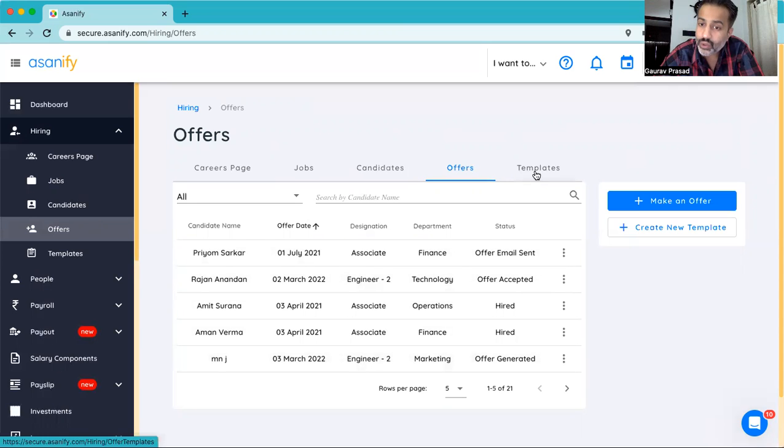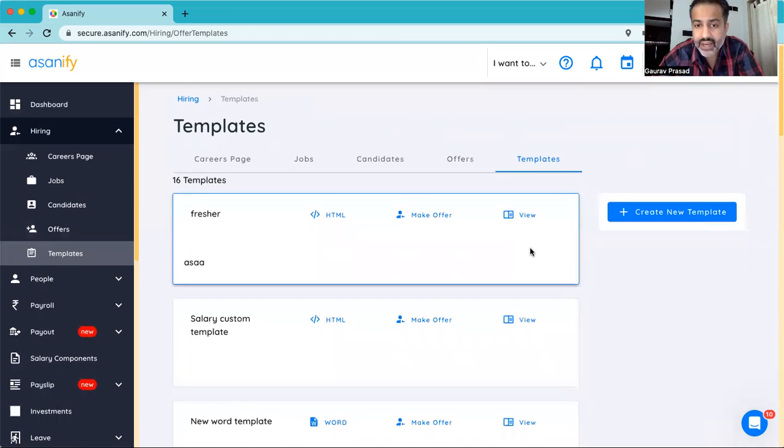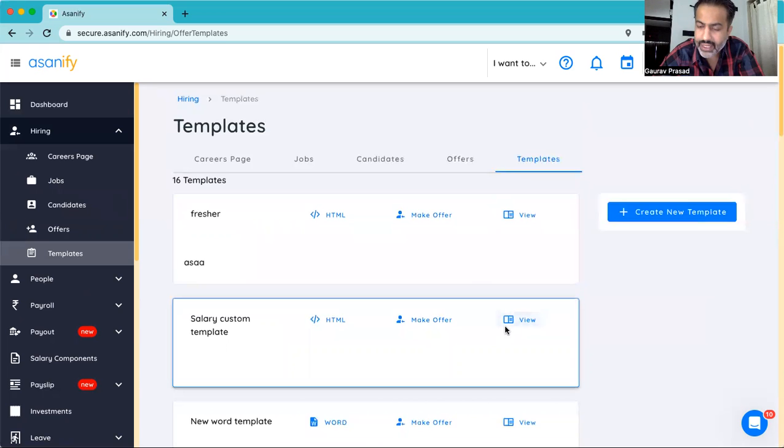You can also create the offer letter templates. Now in different companies you may have interns who are following a certain terms of service, and hence the offer letter is slightly different. Your full-time employees, the offer letter may be different. Your consultants may have a different letter, so you can create multiple templates.